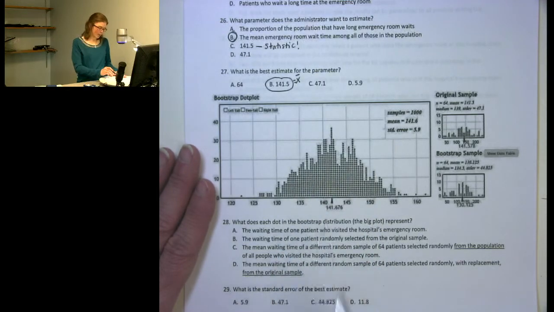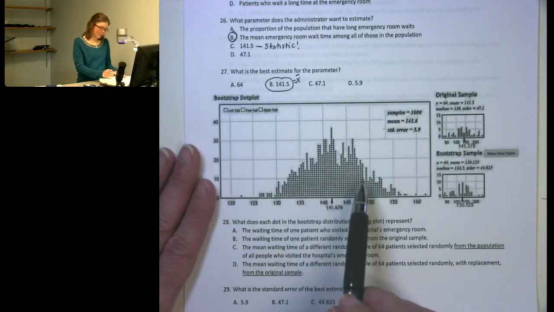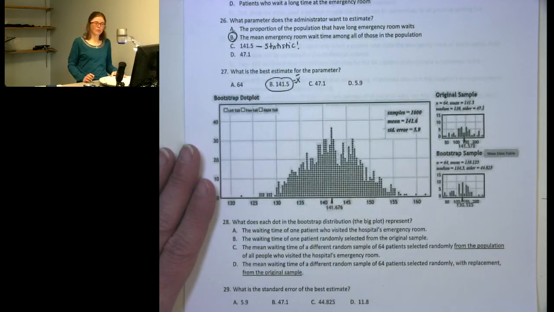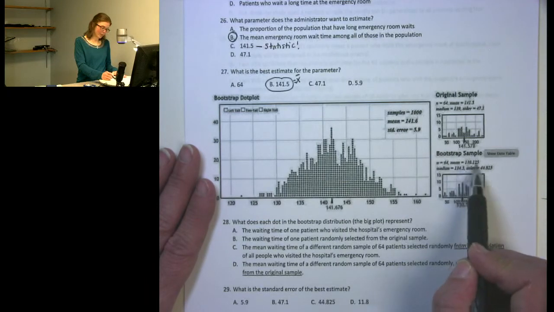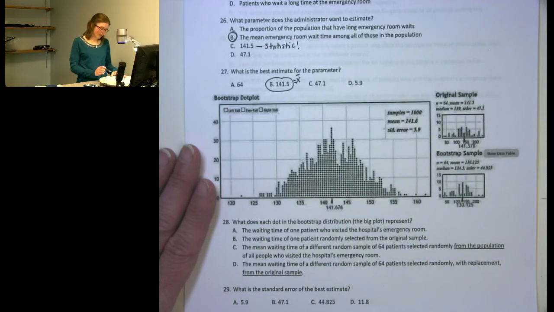Keep in mind what we're looking at here: each of these represents a bootstrap statistic calculated from a different bootstrap sample. And the statistic that we're interested in was the sample mean from the bootstrap. So here we're looking at the mean waiting time of a different random sample of 64 patients, the same sample size as the original, selected randomly from the original sample.